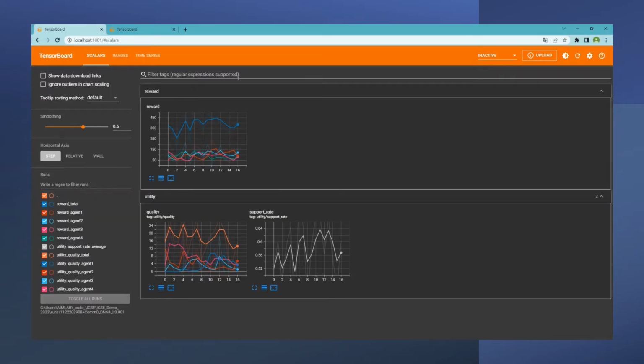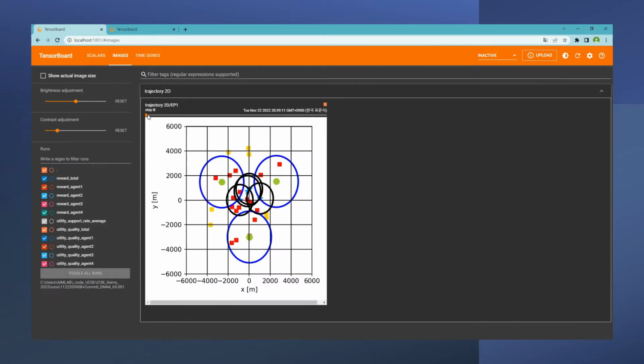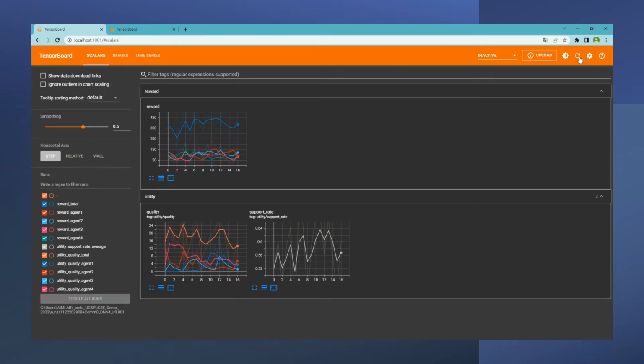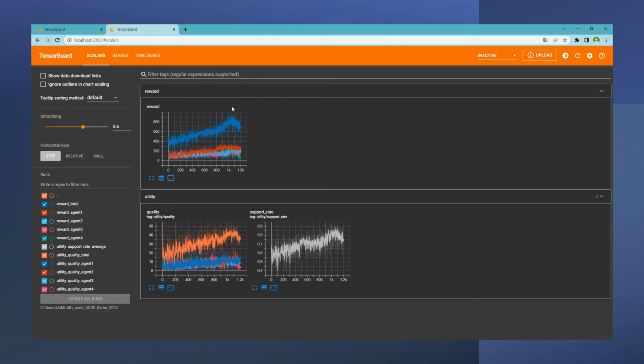And as you can see here, the results of our training is shown by the value of the reward, the quality of service, and the drone trajectory as shown here. This changes with time, as you can see. And then again, there's the reward value, the quality of service value, and the support rate value.